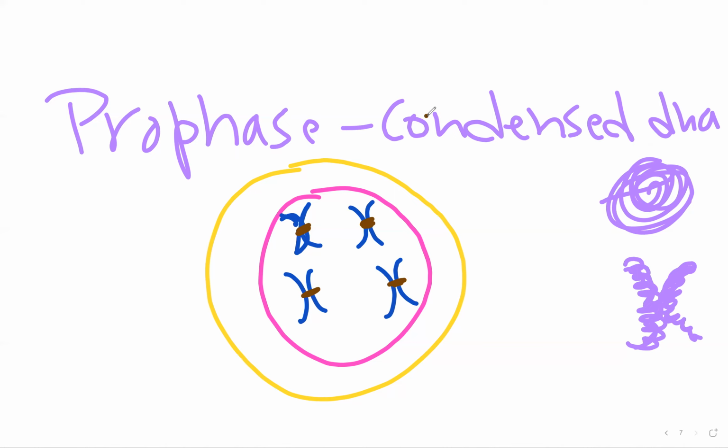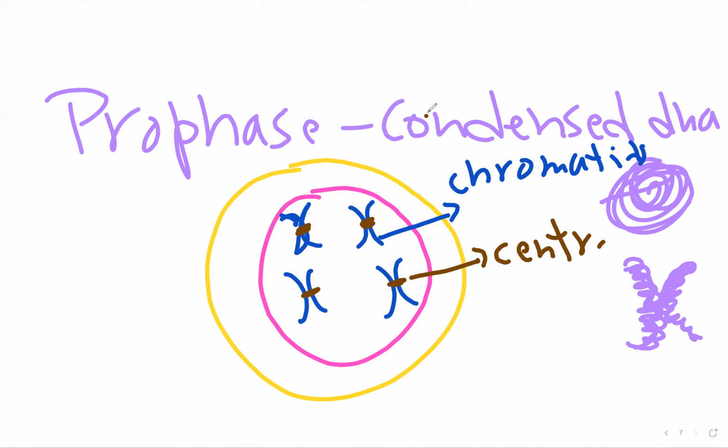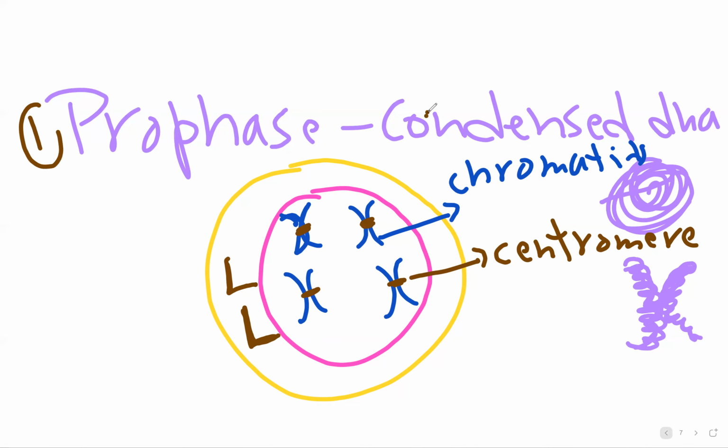Okay, let's write it down. These are chromatids, and these are centromeres. And in prophase, we also have something called centrosomes, which duplicate themselves to form another centrosome, and you'll see that in the next step. So the first phase was prophase.